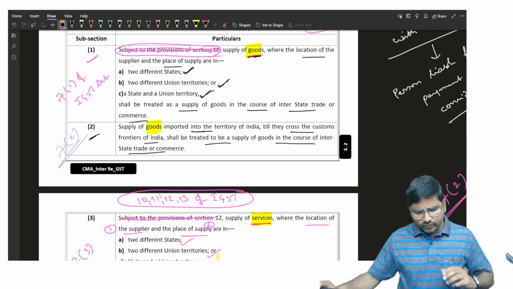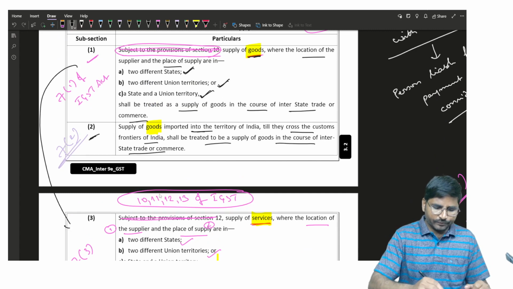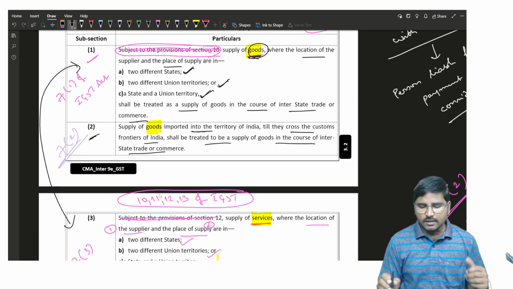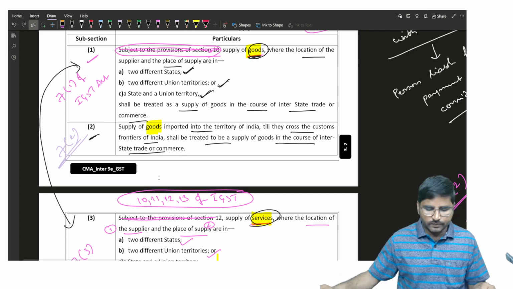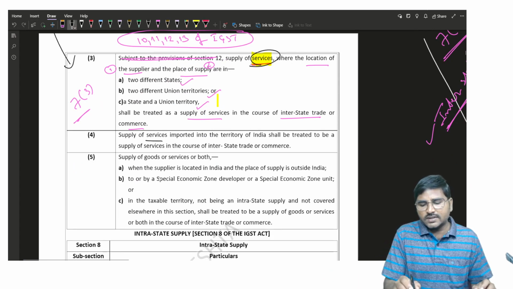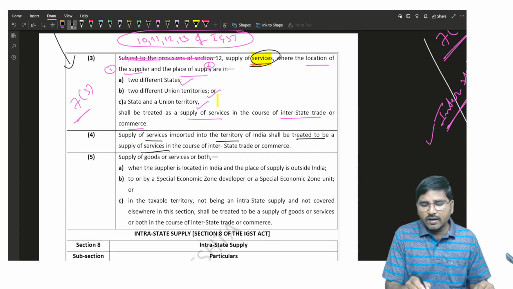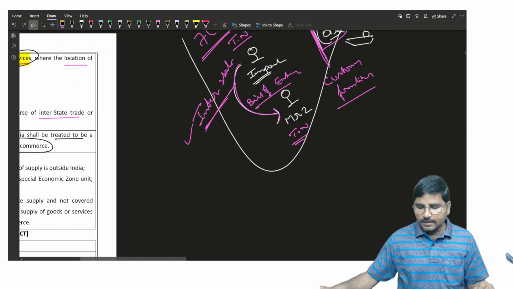Actually 7 subsection 1 and 7 subsection 3 are the same, but 7 subsection 1 is about goods and 7 subsection 3 is about services. And next, 7 subsection 4: supply of service imported into the territory of India shall be treated to be a supply of service in the course of interstate trade or commerce. Right? Suppose we take an example.